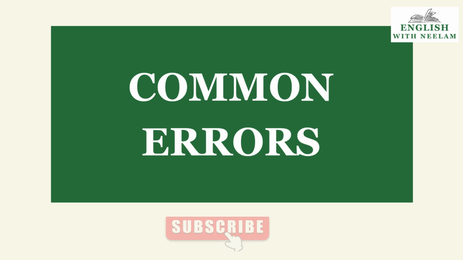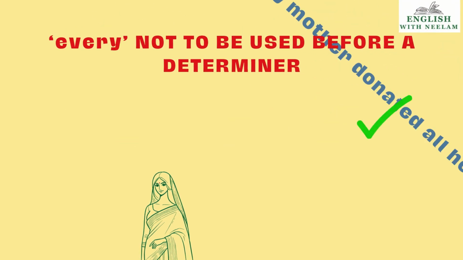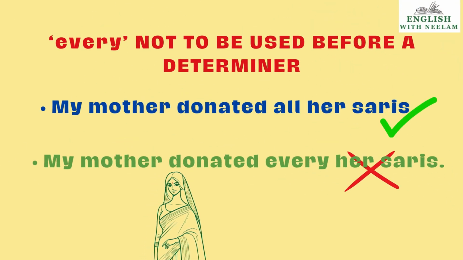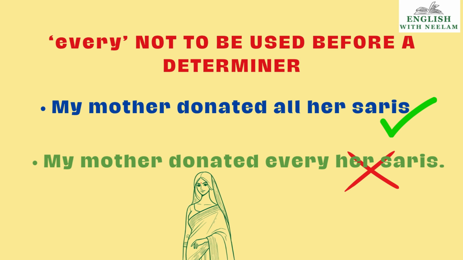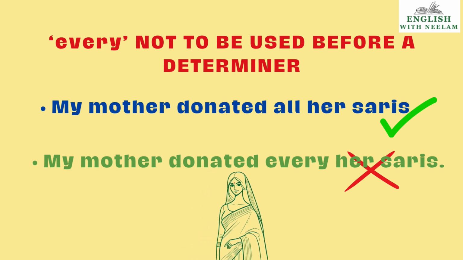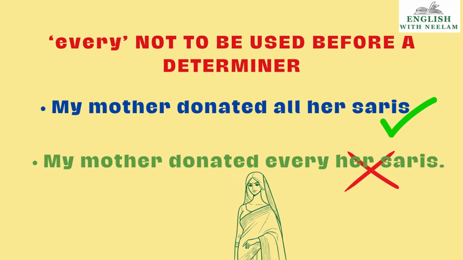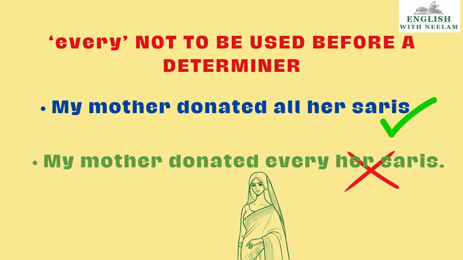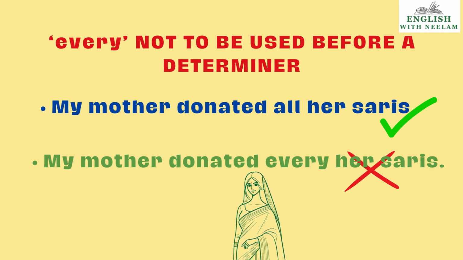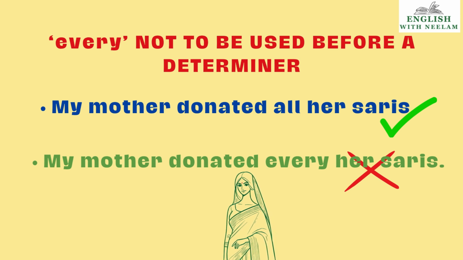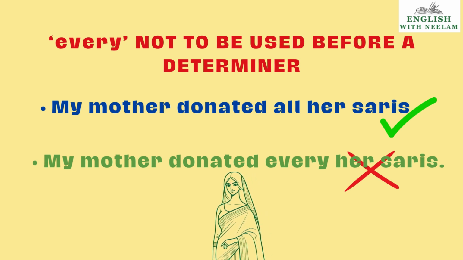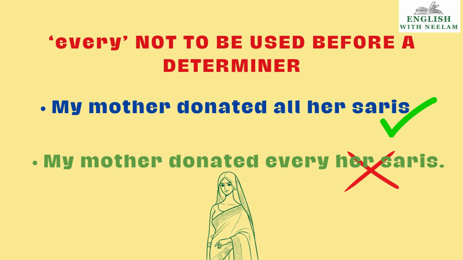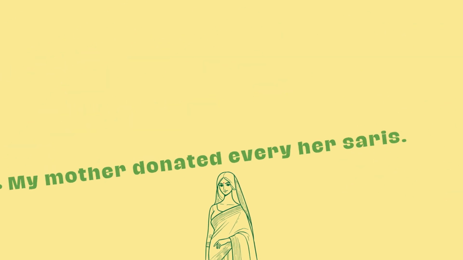Now, children, we come to the common errors to be avoided while using every and all. See, children, we do not use every before a determiner. My mother donated all her saris. This is correct, children. All her saris. Determiner, her. My mother donated every her saris. We can't say this. This is absolutely wrong, children. So, all is the correct answer.